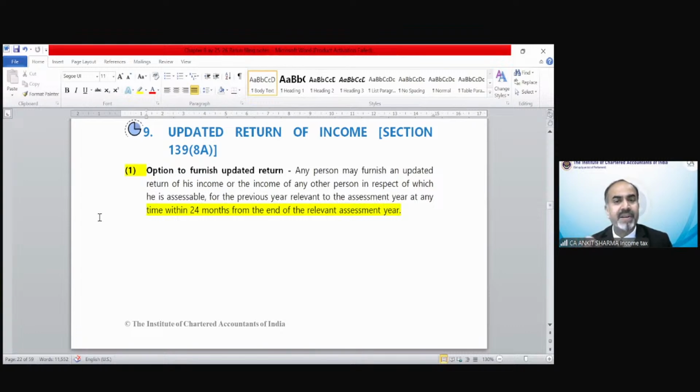Option to furnish updated return. Any person may furnish an updated return of his income or the income of any other person in respect of which he is assessable for the previous year, relevant to the assessment year, at any time within 24 months from the end of the relevant assessment year. So for previous year 24-25, who will tell me what should be the last date for filing an updated return?